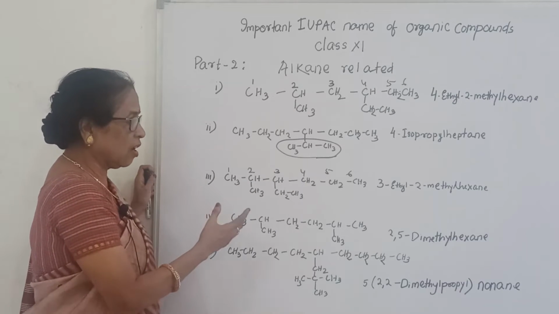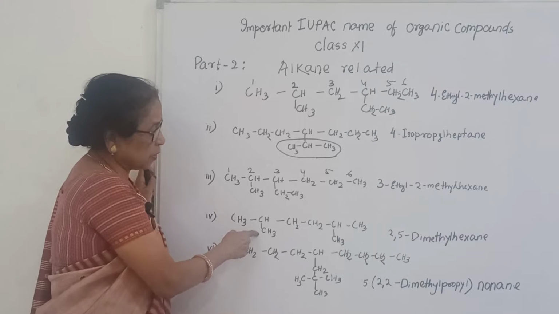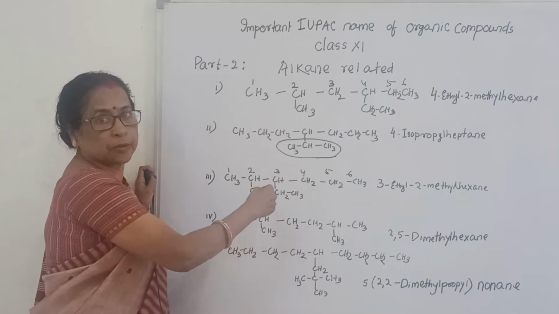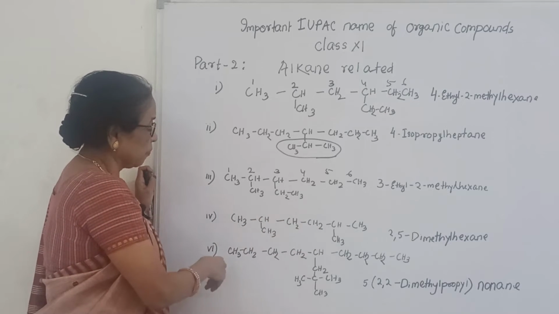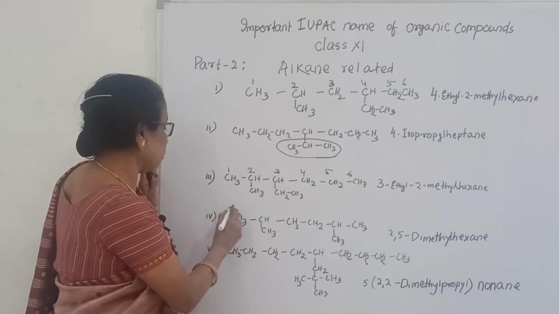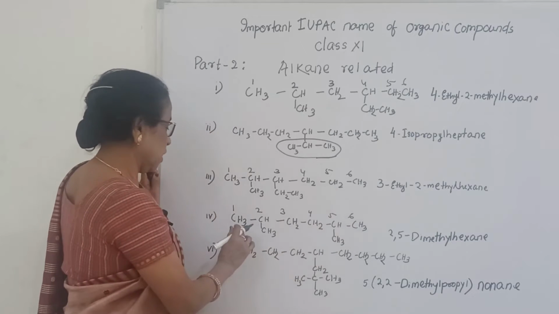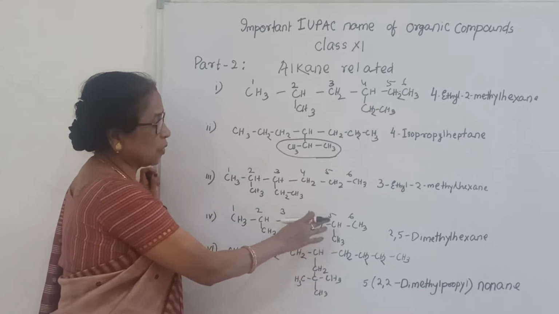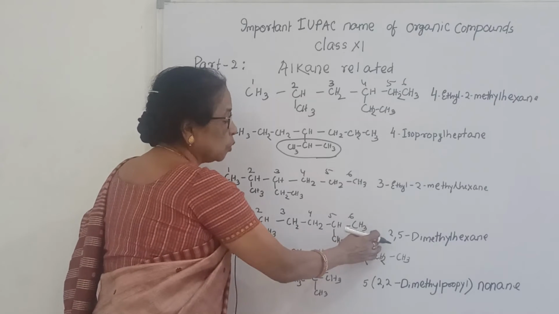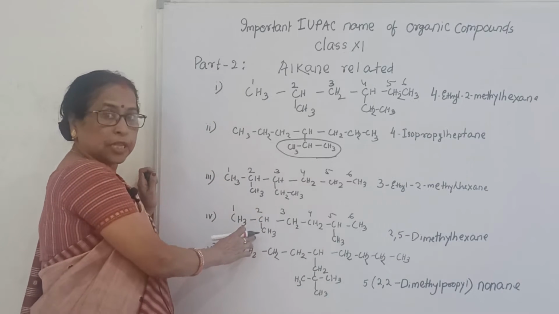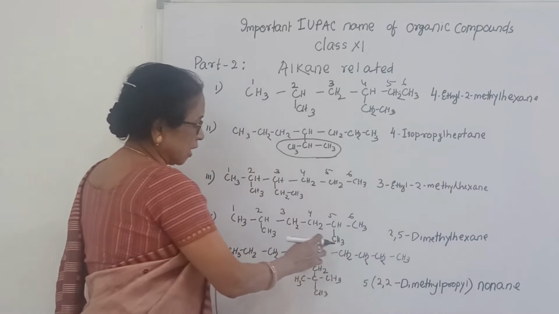Similarly here, what is the long chain? 1, 2, 3, 4, 5, 6. Here in 2 position there is a methyl group. From this side also, 2 position there is a methyl group. So it is your choice, you can count from left side or right side. Suppose I want to count from this side, 1, 2, 3, 4, 5, 6. 2 position methyl, 5 position methyl. So 2 times methyl, but positions are 2 and 5. That is why I will write 2,5, that means 2 position methyl group, 5th position methyl group, 2,5 dimethyl hexane.